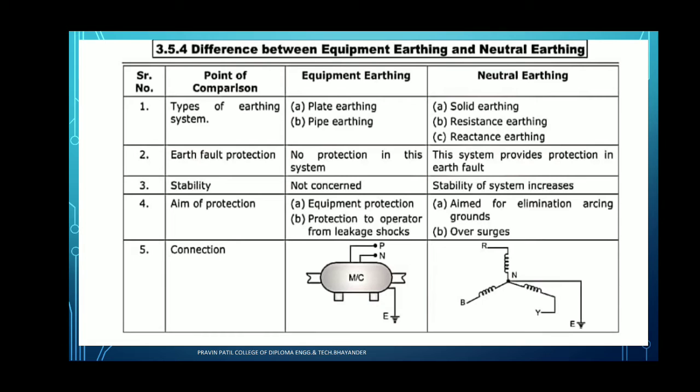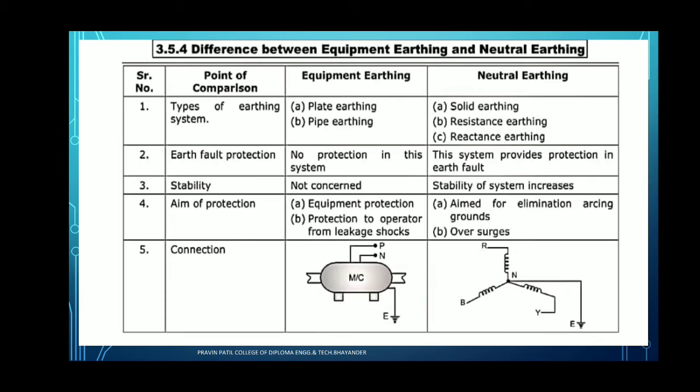And for neutral earthing, if the neutral point is connected to the earth through a resistance, it is known as resistance earthing. If the neutral point of the machinery or electrical equipment is connected to the earth through a reactance, it is known as reactance earthing. These types of earthing provide protection to avoid electrical shock and protect the electrical machinery. When the neutral point of the transformer, motor, alternator and other electrical machines is directly connected to the earth, that is known as neutral earthing.